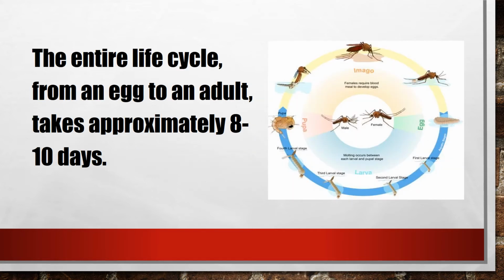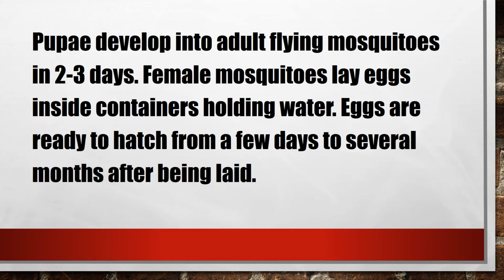The entire life cycle from an egg to an adult takes approximately 8 to 10 days. Pupae develop into adult flying mosquitoes in 2 to 3 days. Female mosquitoes lay eggs inside containers holding water. Eggs are ready to hatch from a few days to several months after being laid.